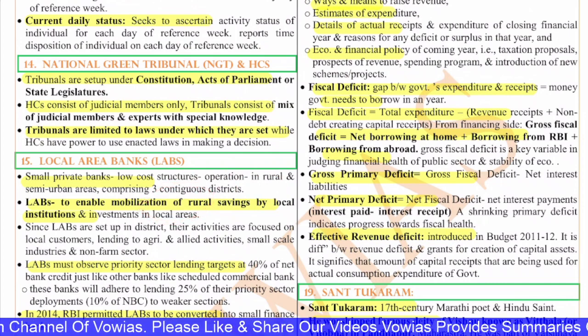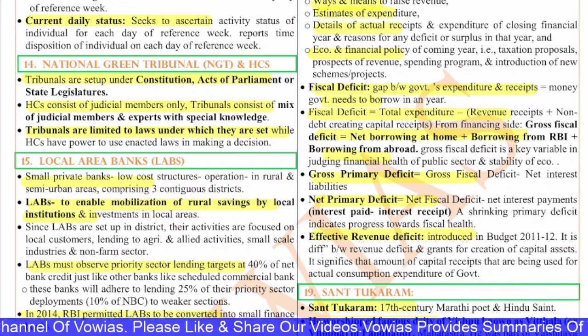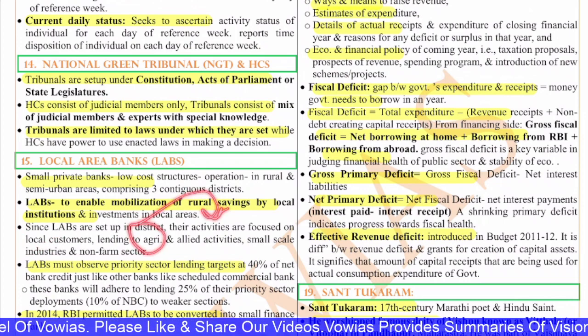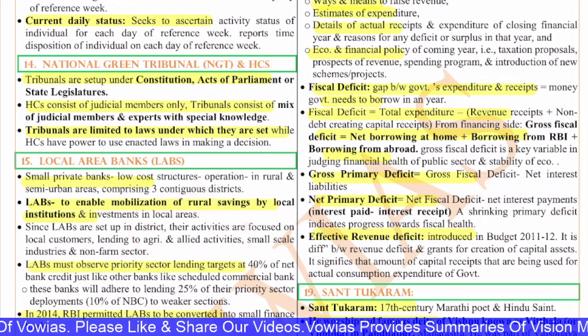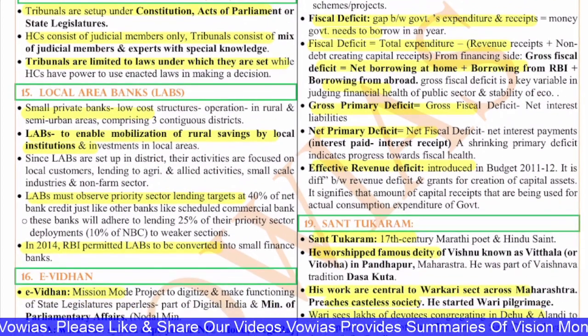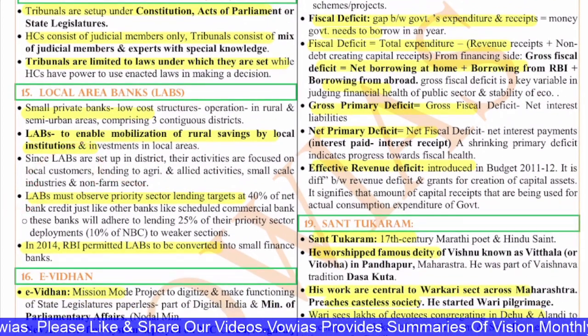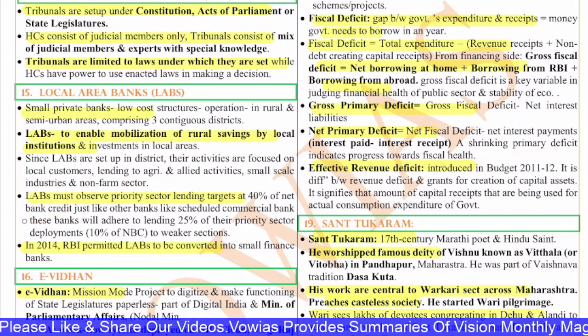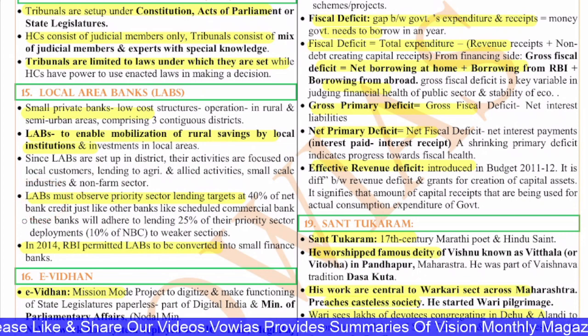Since the local area banks are set up in districts, the activities are focused on local customers, leading to agriculture and allied activities, the small-scale industries and the non-farm sector. The local area banks must observe priority sector lending targets at 40% of the net bank credit, just like other banks like the scheduled commercial banks.